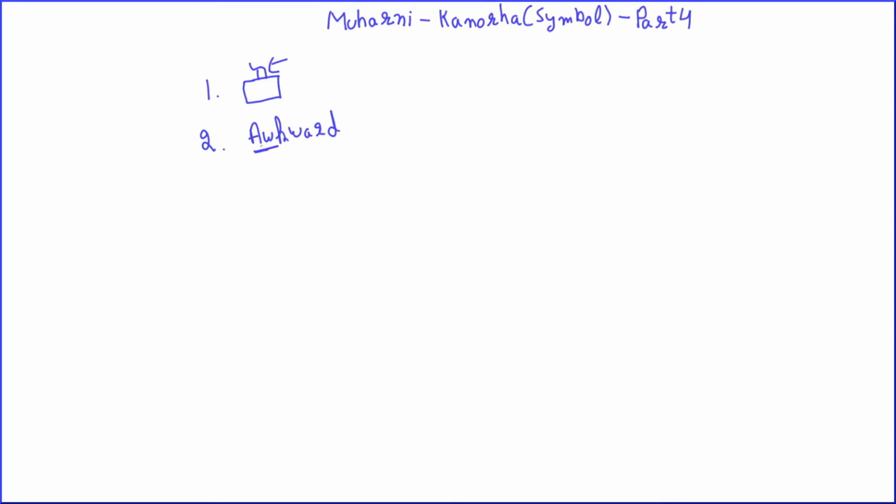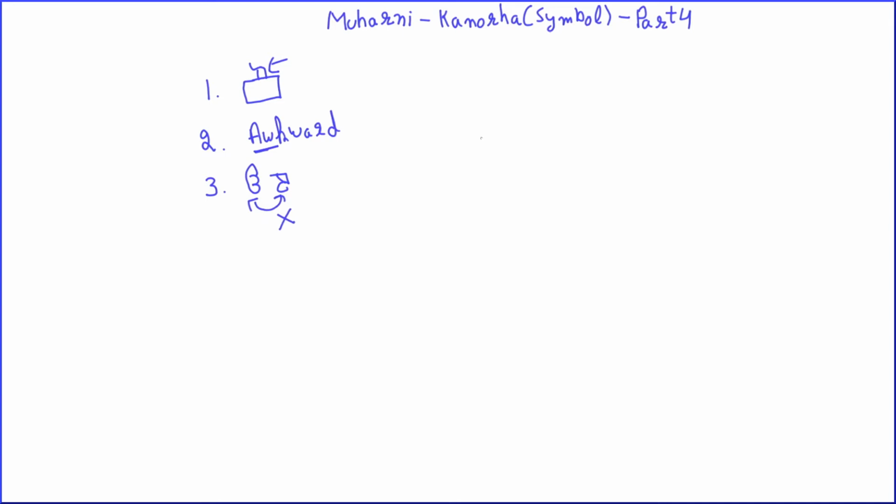The third rule is Kannada cannot be used with Uda and Ed. We cannot use with them.